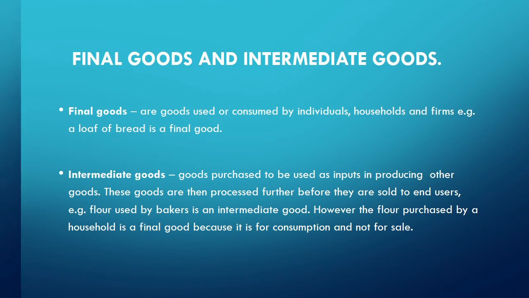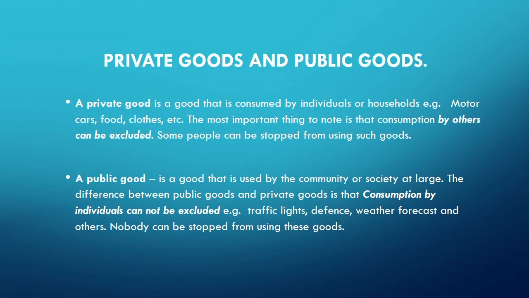We have another classification of goods, private goods and public goods. Private goods are those goods that are consumed by individuals or households. And to be able to understand this classification very well, we are talking about goods like motor cars, foods, clothing.